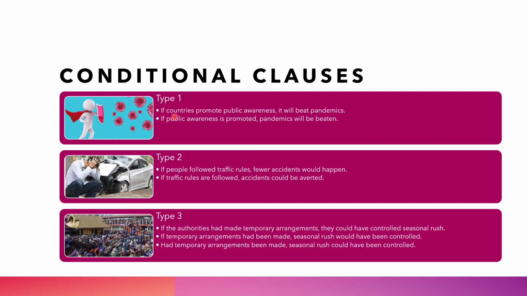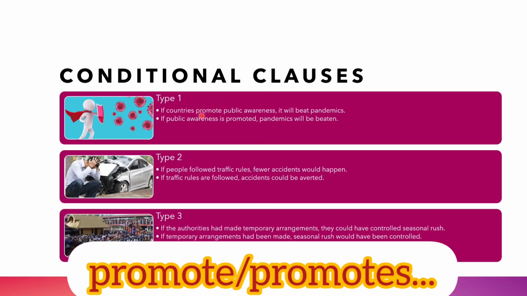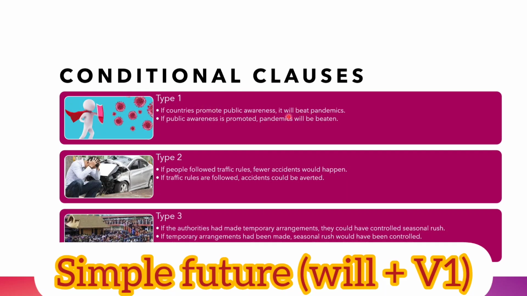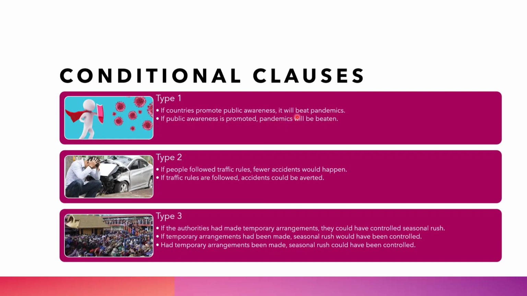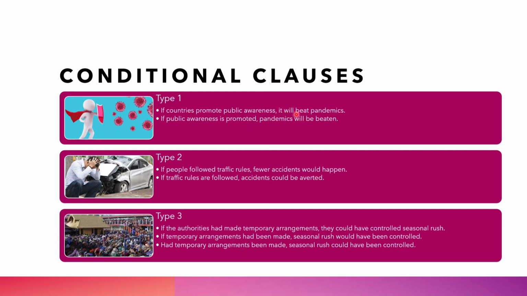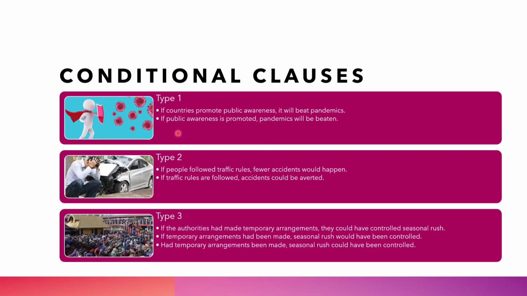So you have to remember, if countries promote, this is simple present construction. You are using V1 or S form here in the if clause. And in the main clause, it will be simple future or anything equivalent. Instead of this will, you can also use can, you can use may. These are the generally used helping verbs here. So you can see it is simple present plus simple future. This is called type 1.